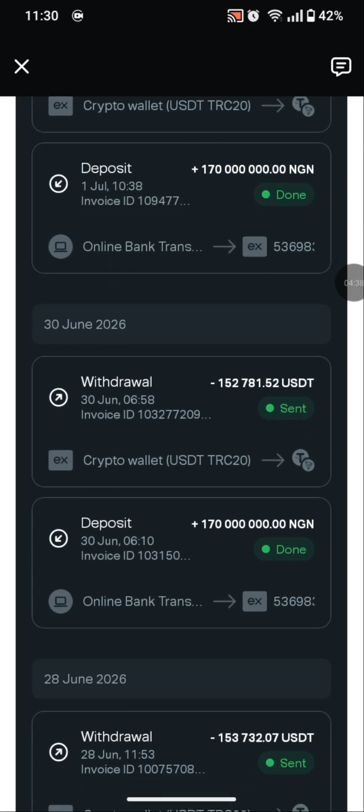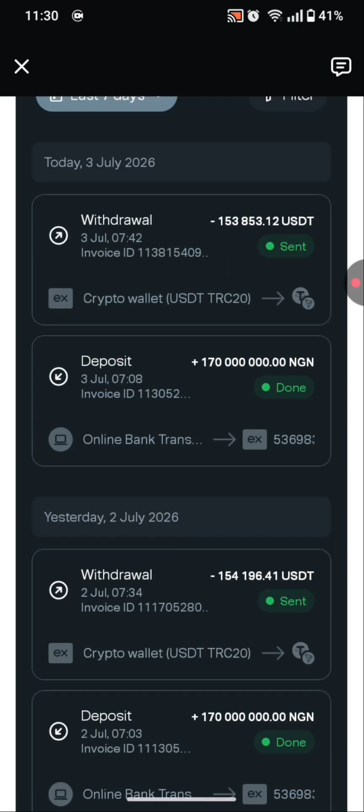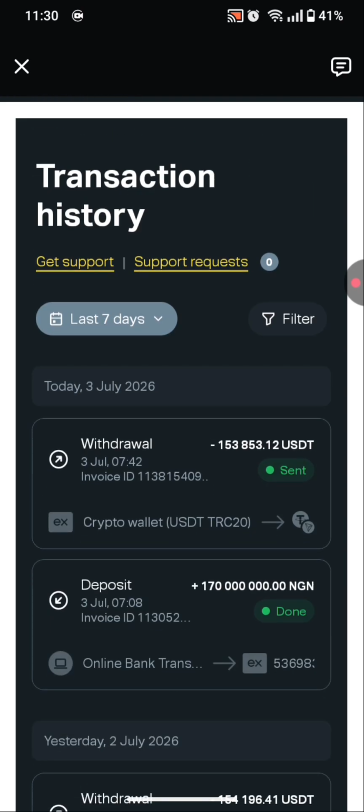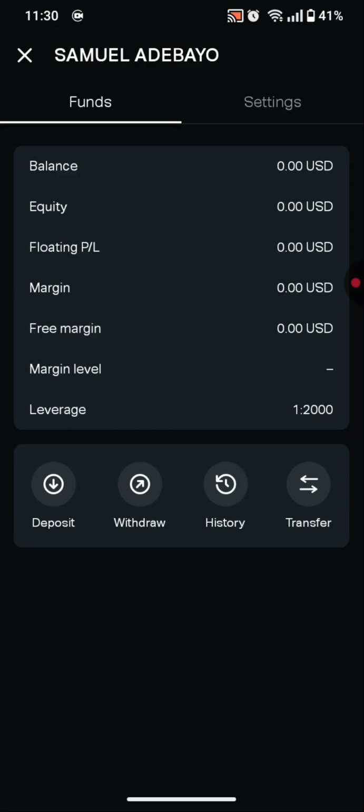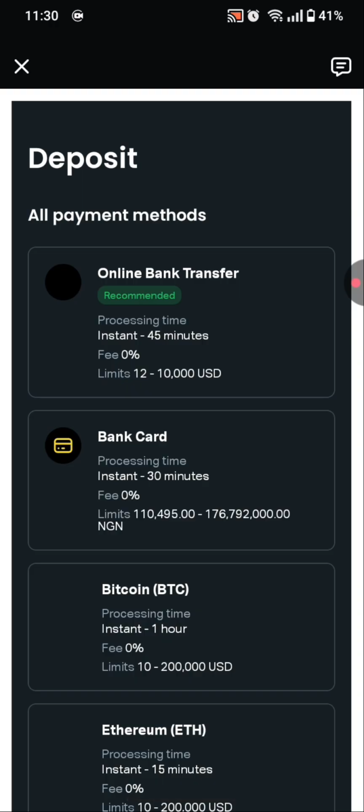Constant. I will let you guys take note of that because we are going to be making mention of that later, so you will be able to understand. But I will come back to that as we go on. So let's go ahead and check out my funding rate. Sorry, I clicked on history. So let's click on deposits.